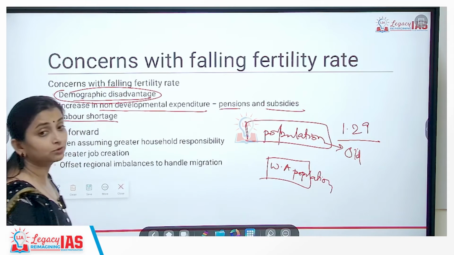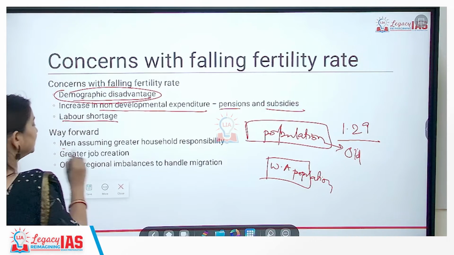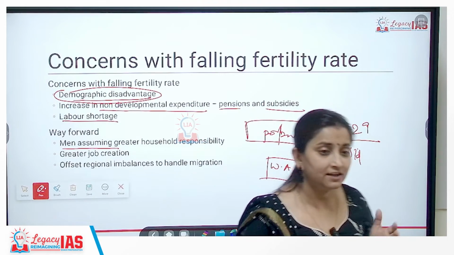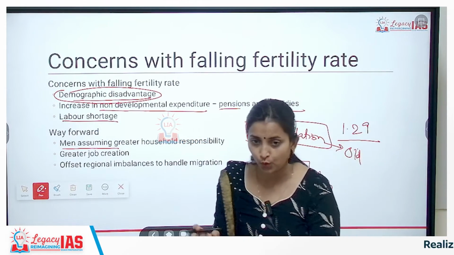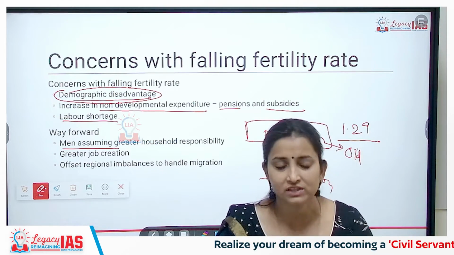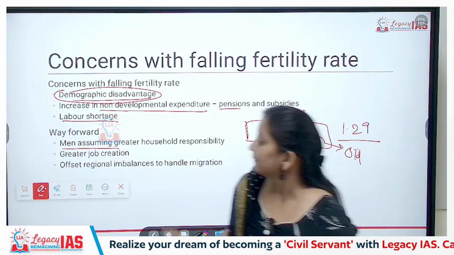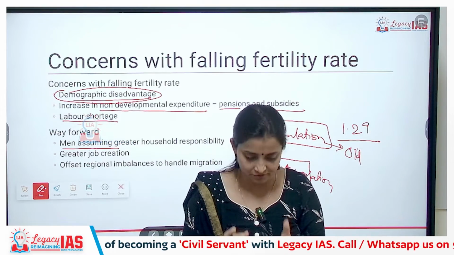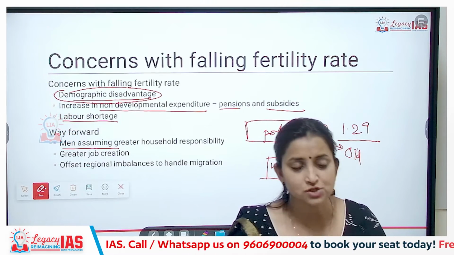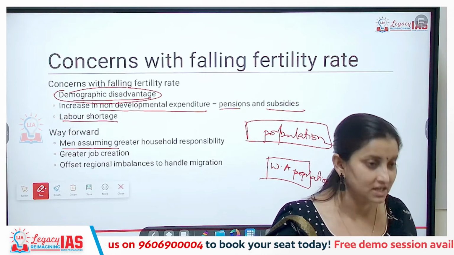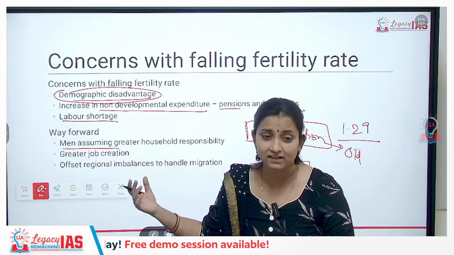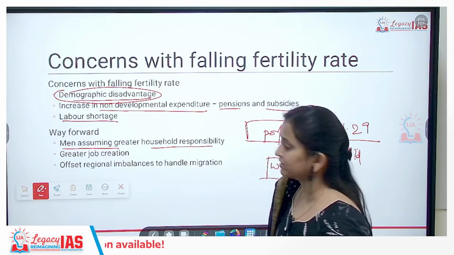So what should be the way forward? We need to have men assuming greater household responsibility. If men are sharing the household load, women can choose to pursue their career along with taking care of the children. So women, or a couple, will not opt to not have a child just on the basis that her career will be compromised. She can continue her career, whereas men will also share some of the burden of household responsibility.